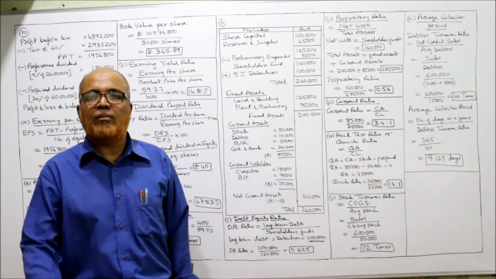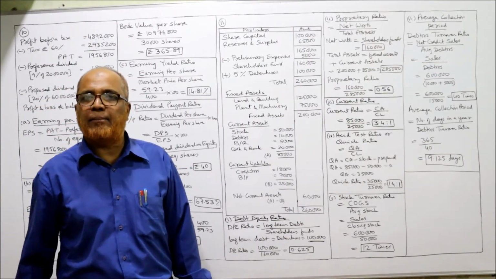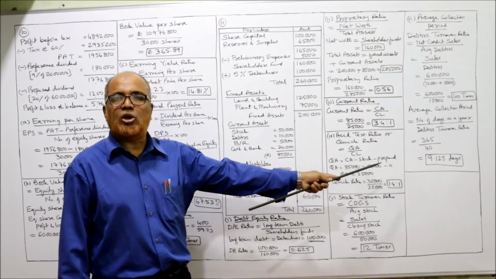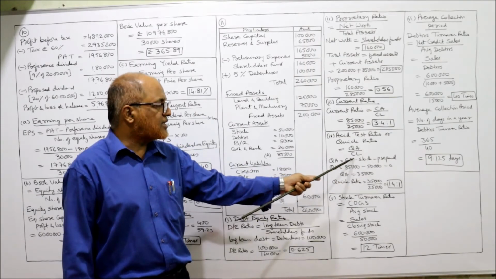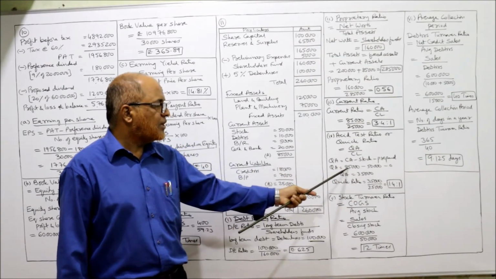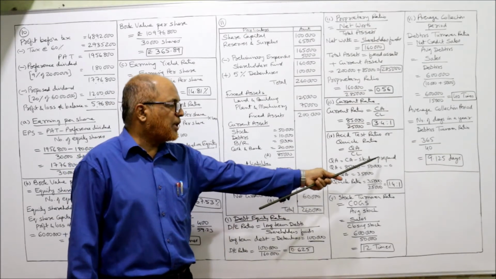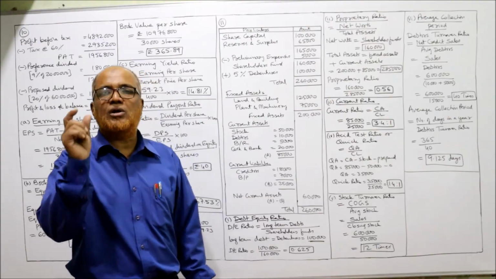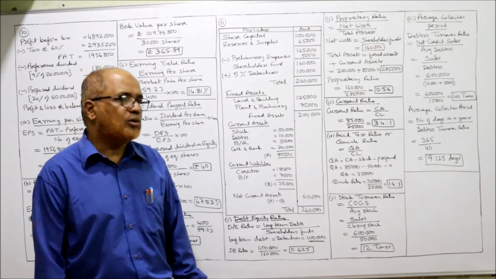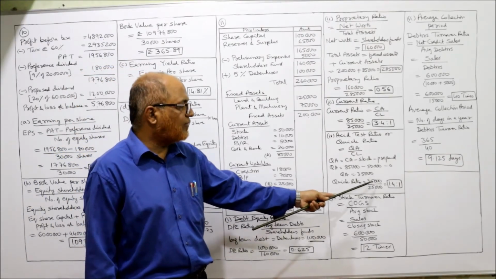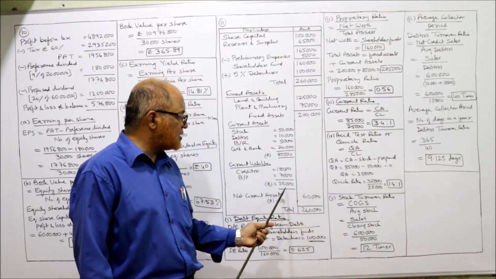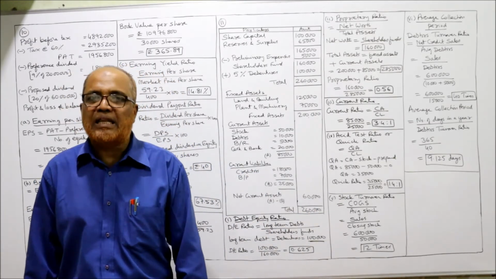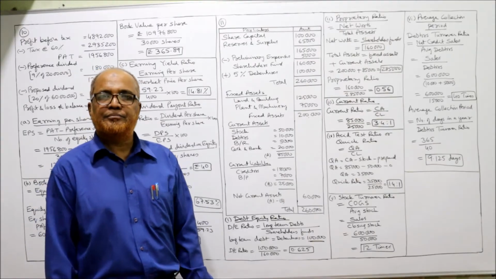The quick ratio formula, quick assets by current liability. And what do you mean by quick asset? Current asset minus stock minus prepaid. So current asset we got 85,000 from here. Stock is 50,000. Prepaid expenses are not there. So 85 minus 50, 35,000 is the quick assets. Now you substitute quick ratio 35,000 by 25,000. 25,000 is the current liability. 1.4:1. That is the quick ratio.